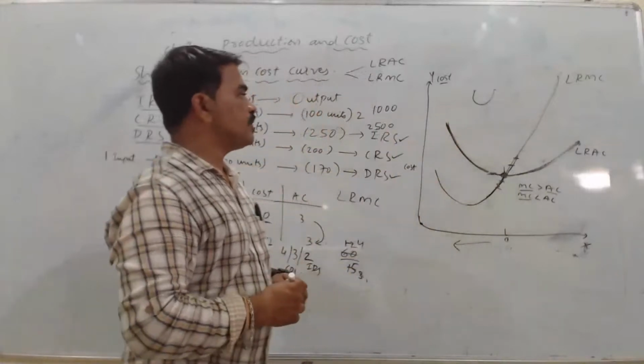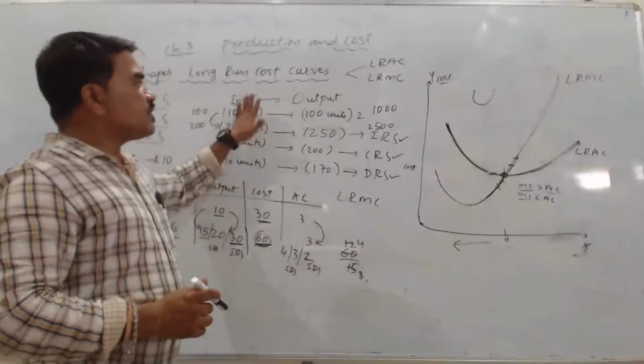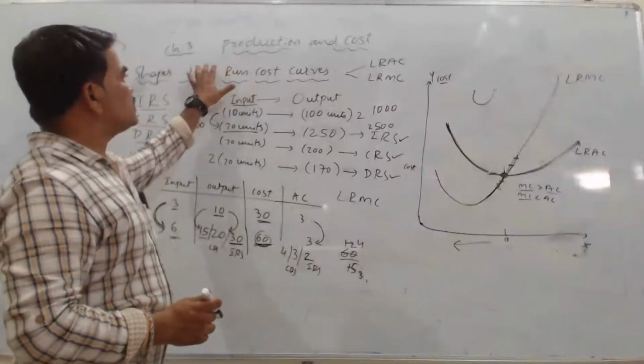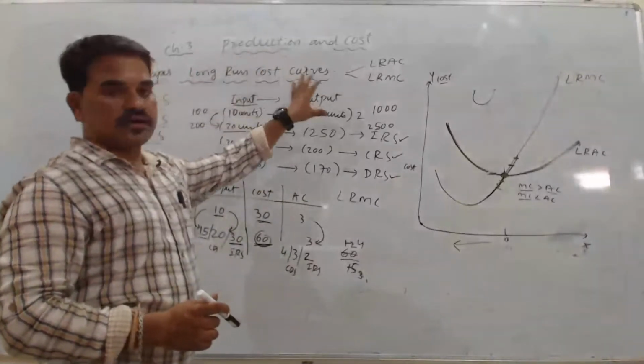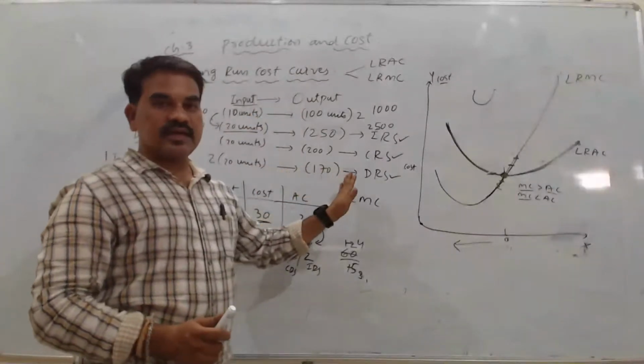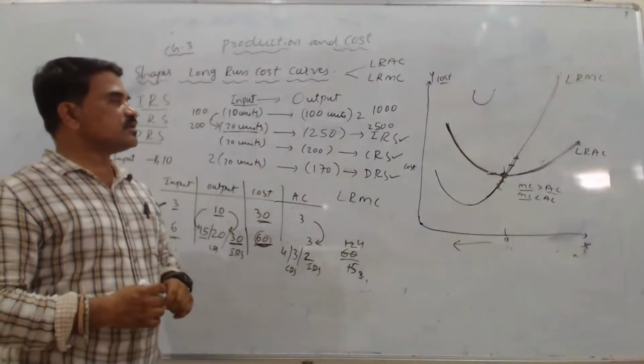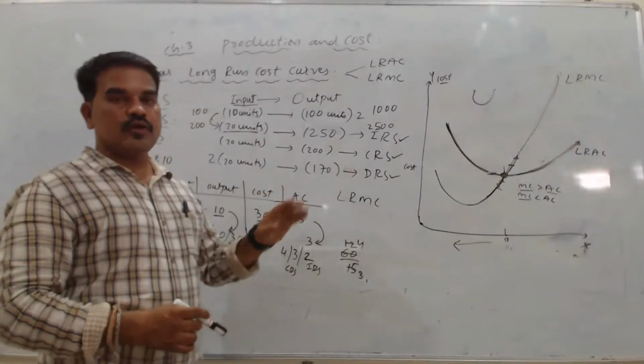ಈ ತರ. So here we have completed this third chapter, production and cost. On production and cost, what are the concepts we understood, that we will summarize in the next class. Then we will see some questions from the previous question paper. After that, we will move on to the next chapter.